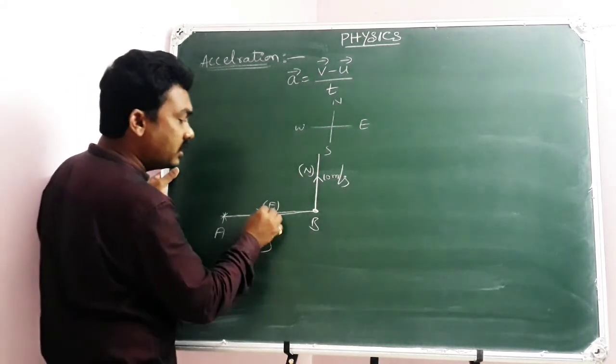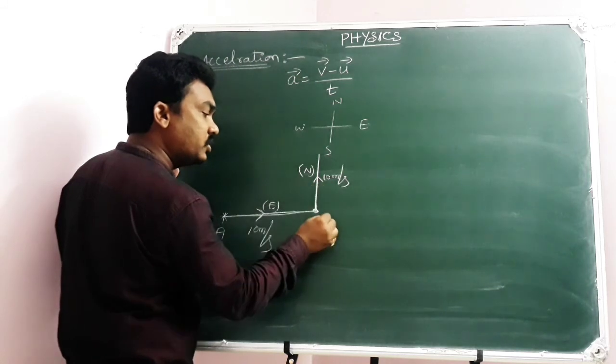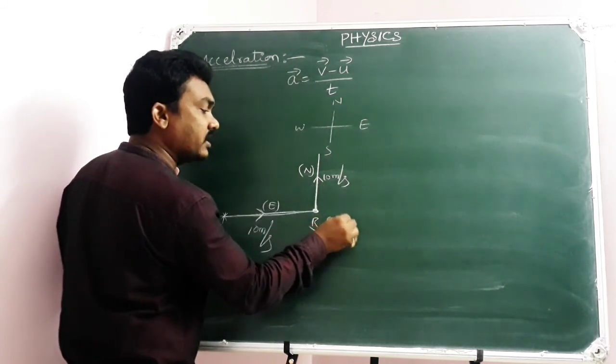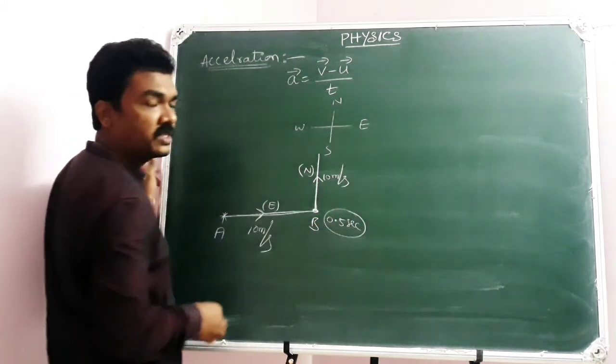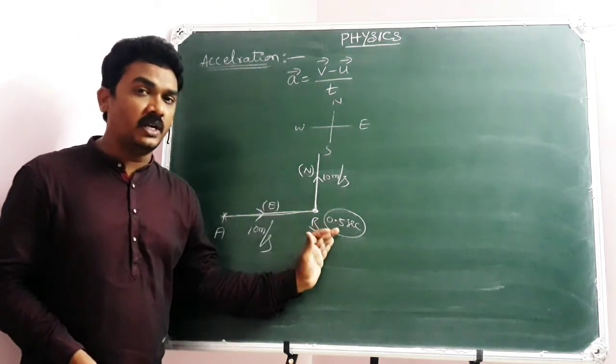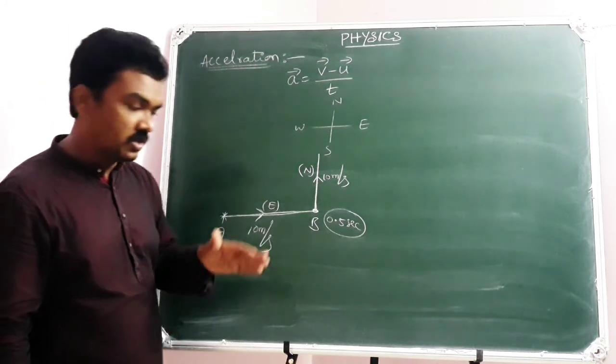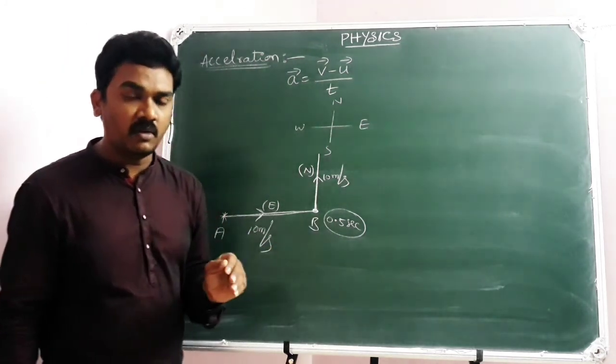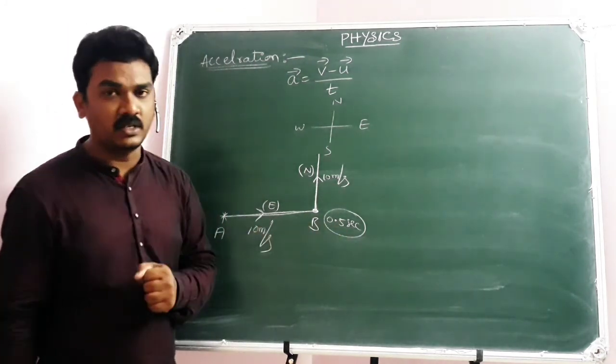If the turning takes place in 0.5 seconds, listen to my statement carefully. The turning takes place in 0.5 seconds. Means to take the turning, what interval of time is taken? 0.5 seconds.